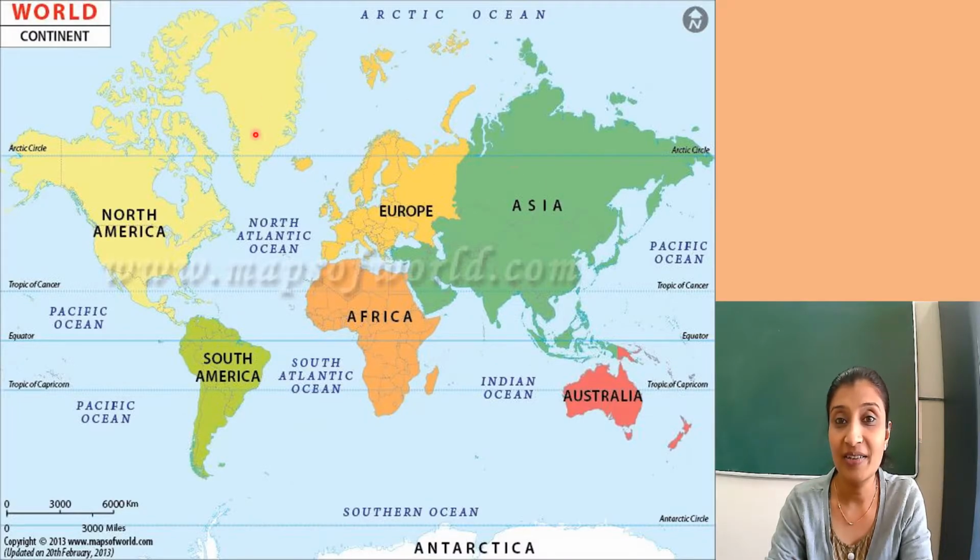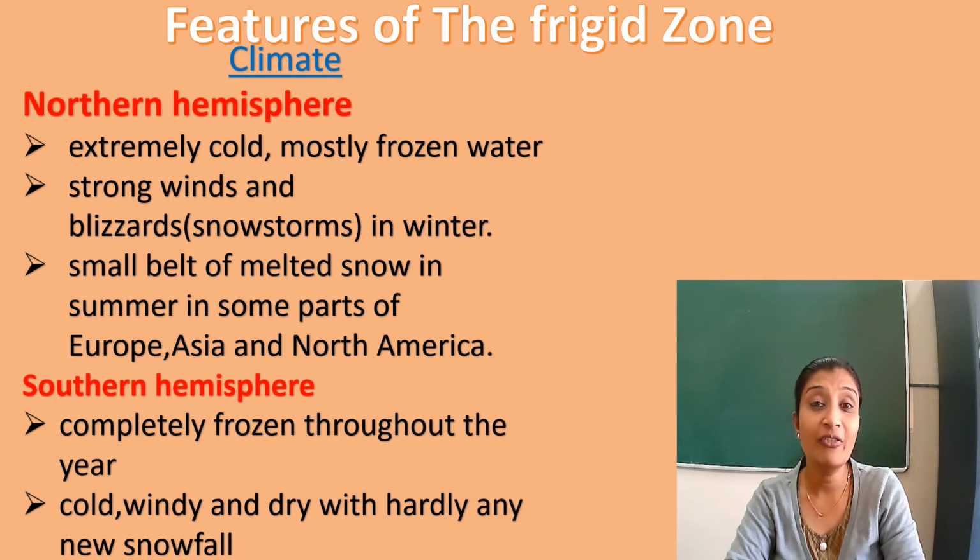Pay attention, children. The northern frigid zone, that is the Arctic, has the northern parts of the continents of Asia, Europe and North America. The southern frigid zone, that is the Antarctic, includes the continent of Antarctica. We will begin with the features of the frigid zone. First, we will look at the climatic features.